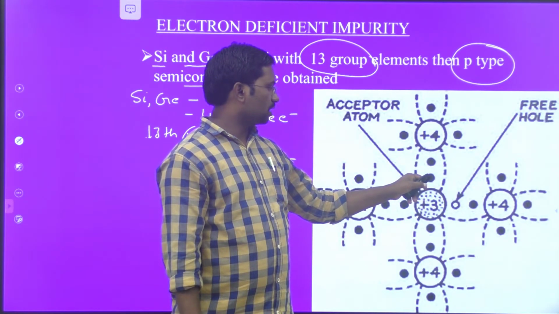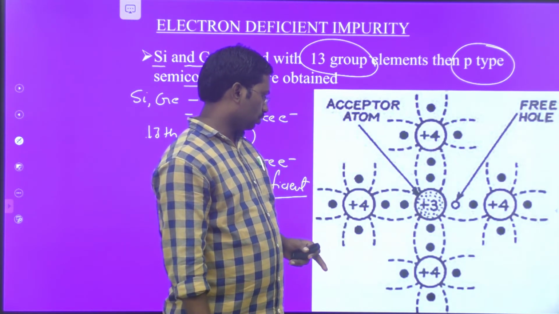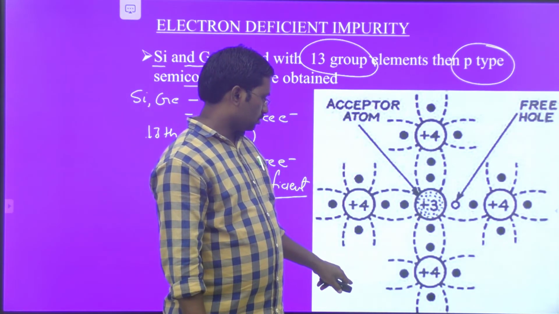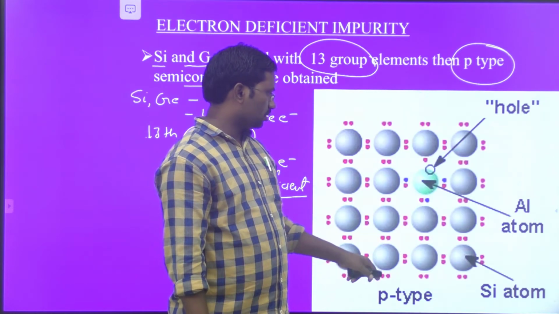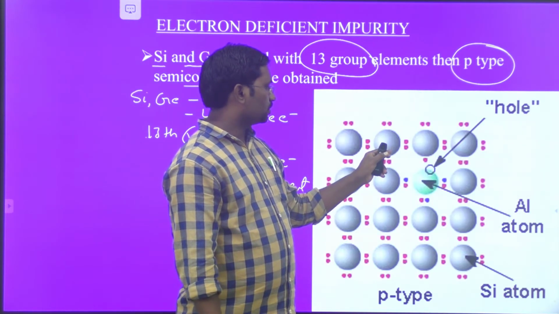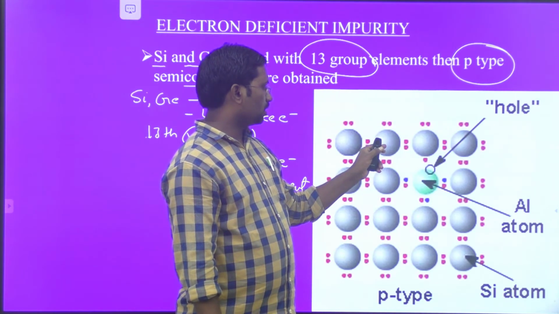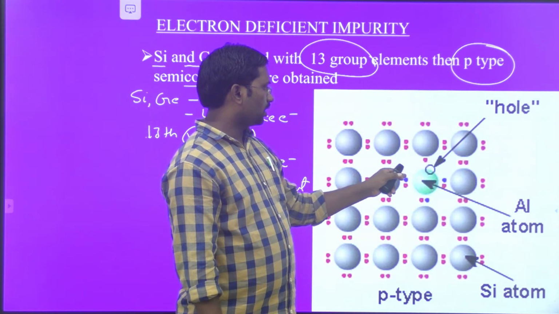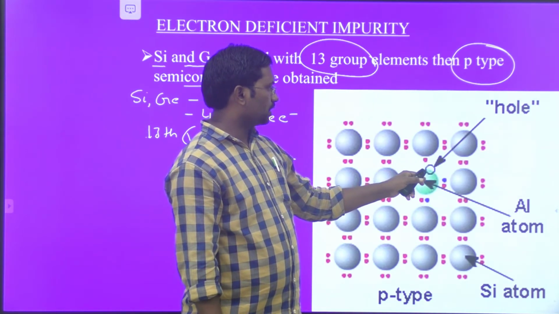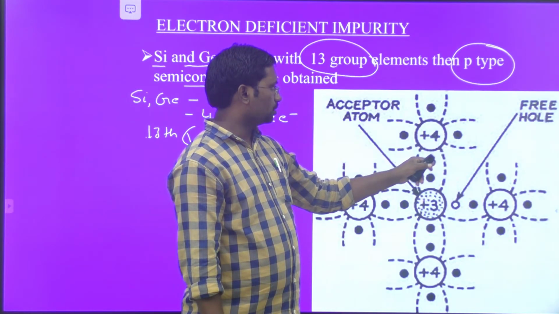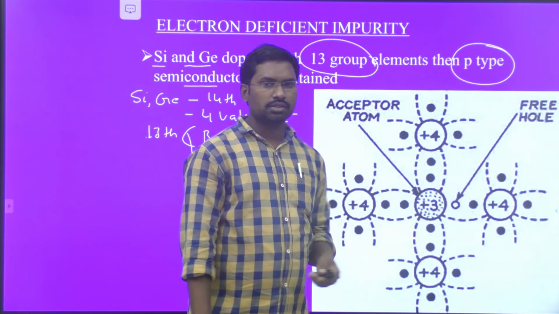This is a representation of a p-type semiconductor. Each silicon or germanium atom is surrounded by 4 neighboring atoms, and one electron is deficient. That deficient electron is represented as a hole, as shown in this image.